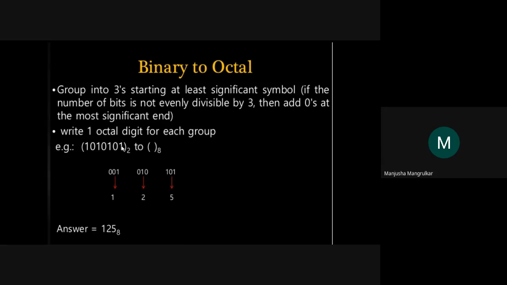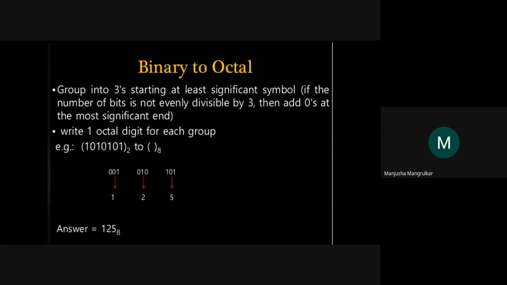Now, group into 3 starting at the LSB. So the first group is 1, 0, 1. The second group is 0, 1, 0. Now only 1 is left, so add 0 at the MSB to group it with these 3. Right?